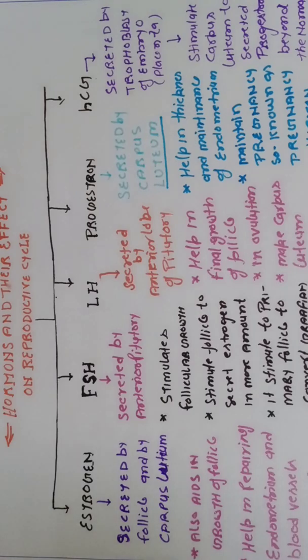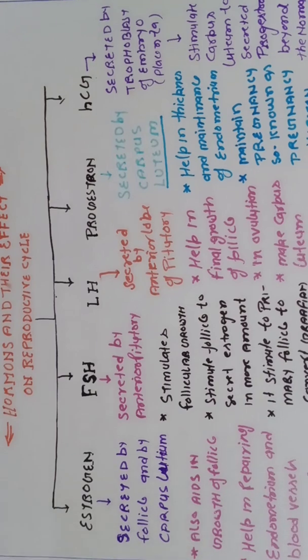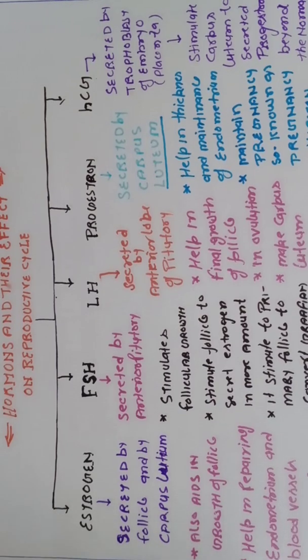Hello student, today we will talk about the different types of hormones which are secreted at the time of the menstrual cycle. So these are 5 in number: estrogen, FSH, LH, progesterone and HCG. So here, first hormone, estrogen.